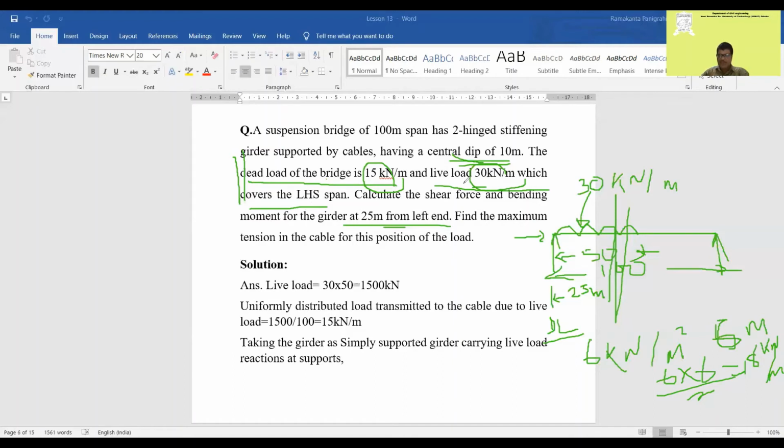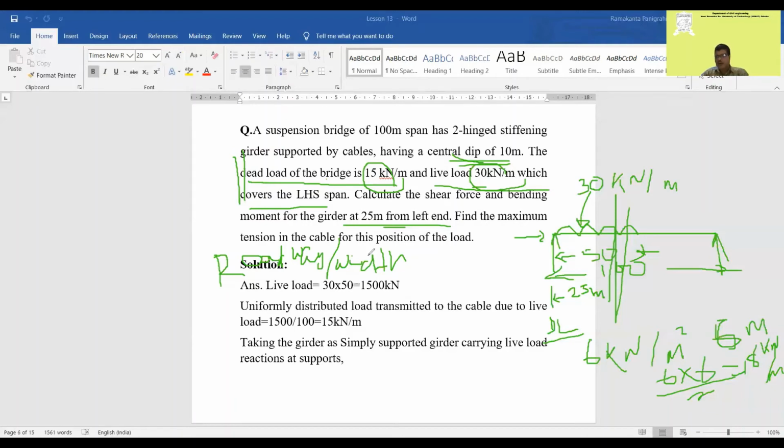Suppose live load is given as 10 kilonewton per meter square. That means you multiply the live load with the roadway width, which will be given. Remember, in the question the roadway width will be given. If the dead load and live load are given in kilonewton per meter square, along with it the number of 2-hinged girders will be given. Here it is one girder, but there may also be 3 girders.